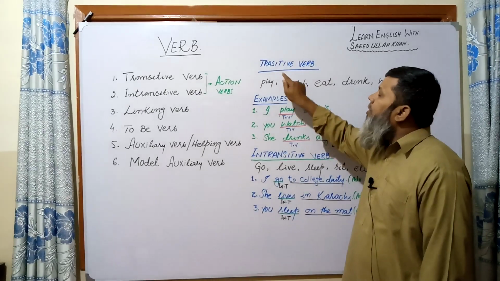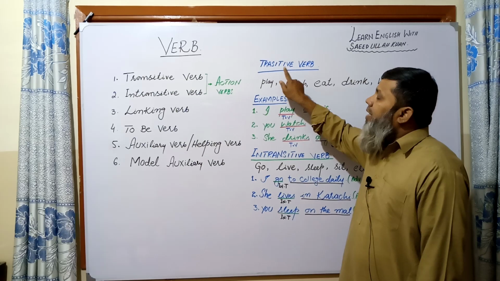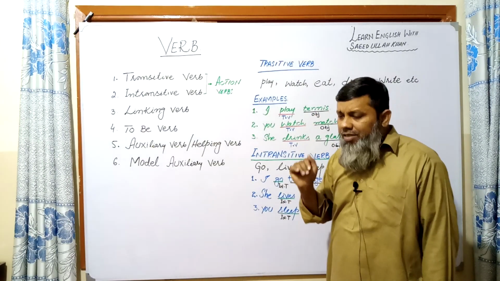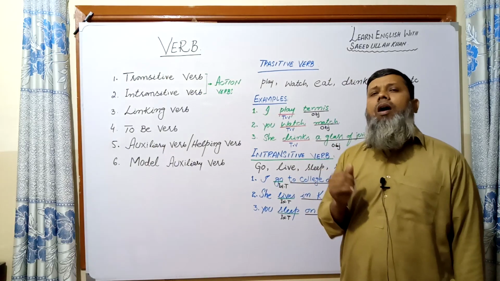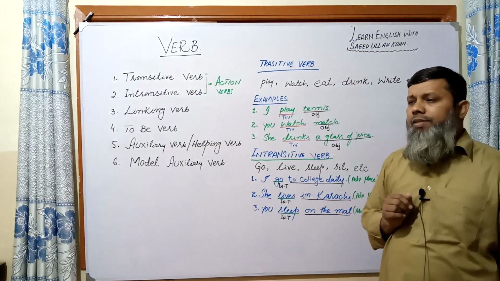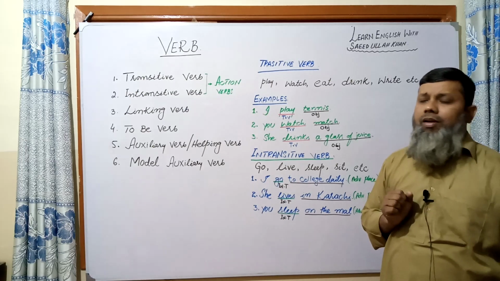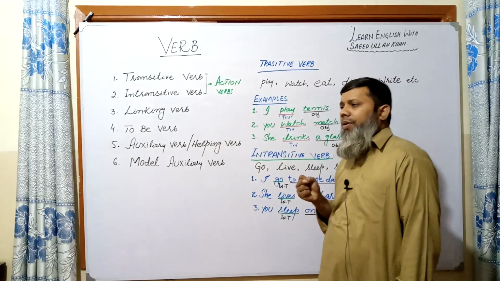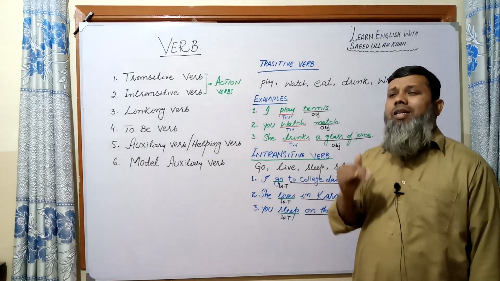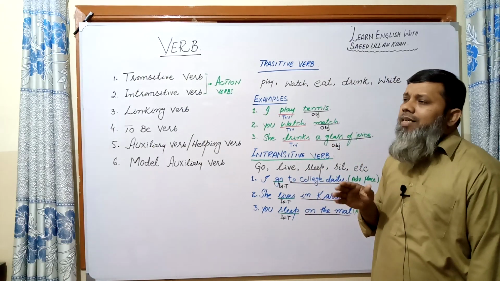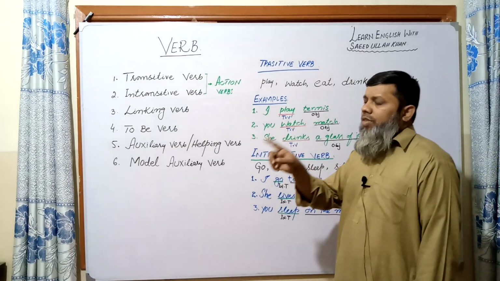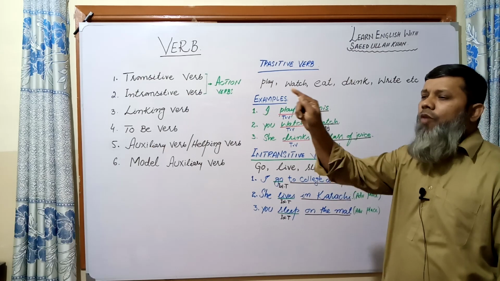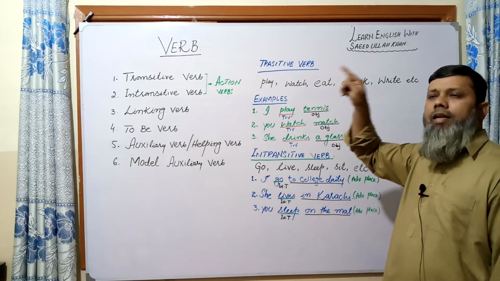My dear, the word transitive is derived from the word transit. If you study science, physics, you know what transit is. Suppose, for example, a current passes from one end to another end.